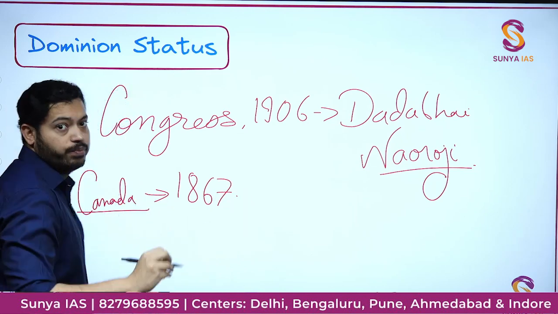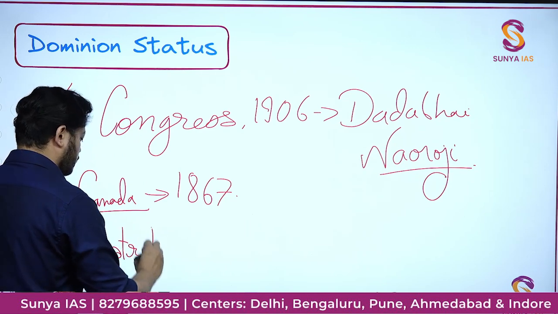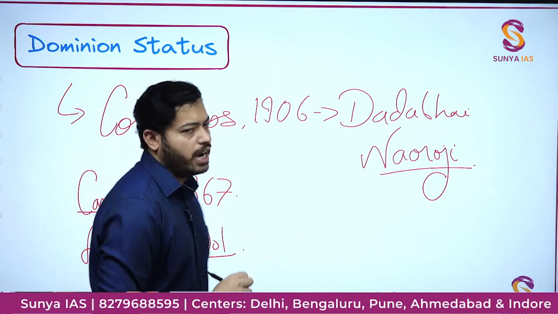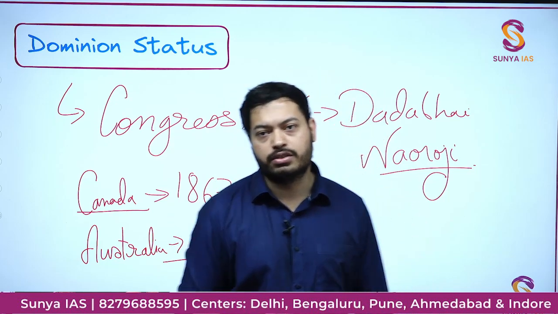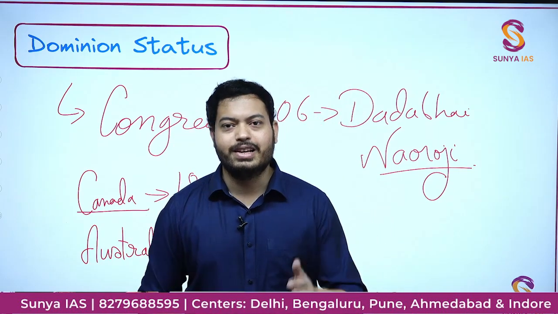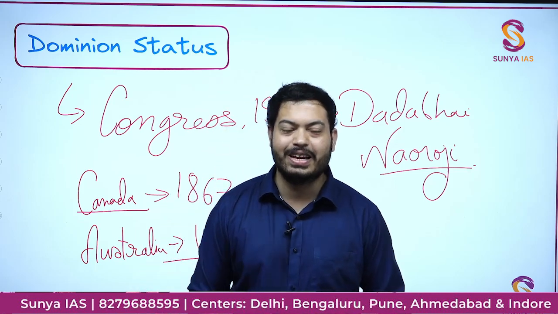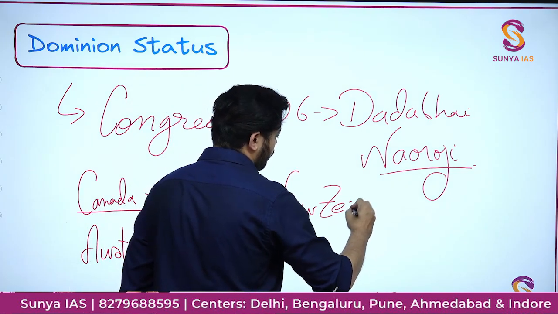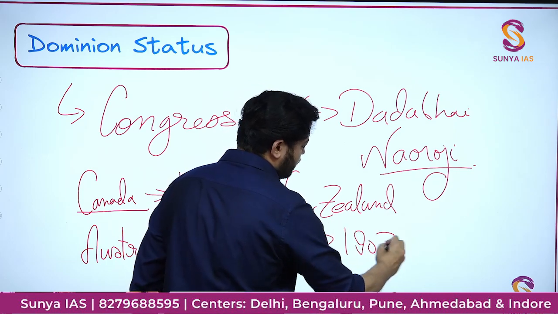Similarly, they gave Australia dominion status in 1901. And the talk of the town after 1904 was that New Zealand will also get dominion status. Okay, so if I'll make a joke, in their current affairs manual there must be something going on that New Zealand is very soon going to get dominion status. Okay, so New Zealand was going to get dominion status. It was all over the news, and actually they got the dominion status in 1907.